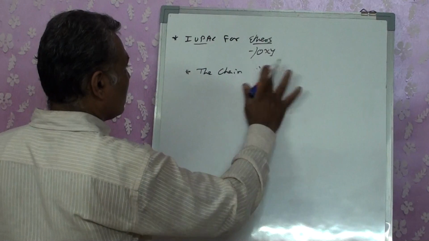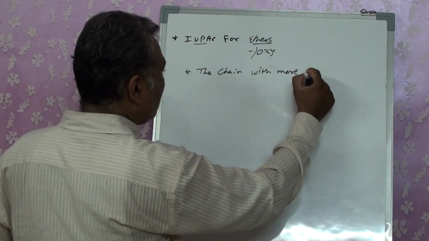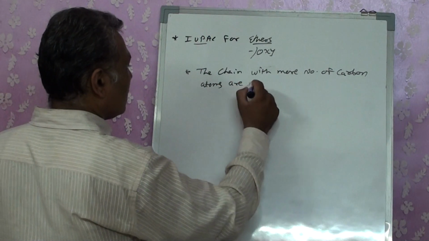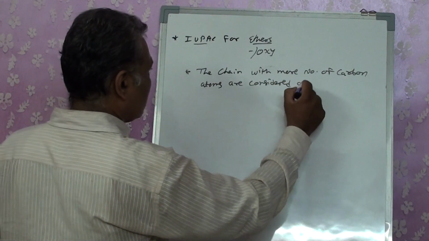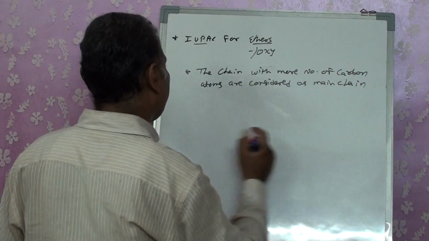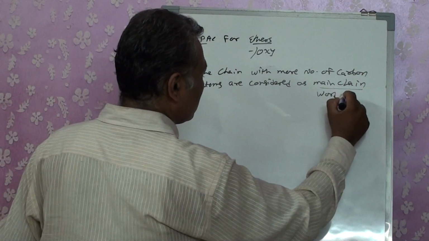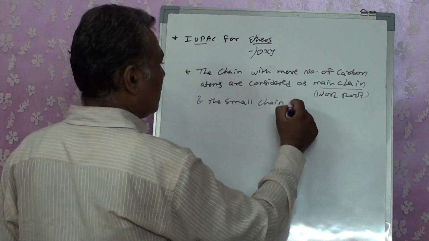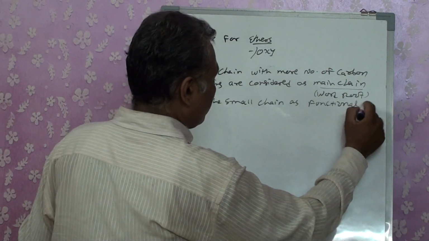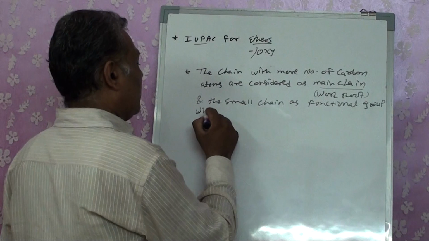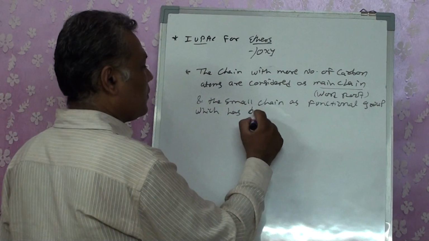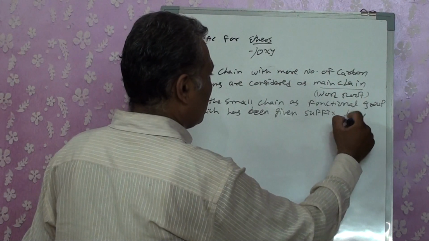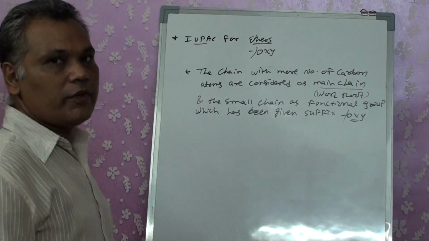with more number of carbon atoms is considered as the main chain, that is the word root, and the smaller chain as the functional group, which has been given the suffix oxy. To the smaller chain, we will be writing the suffix oxy.